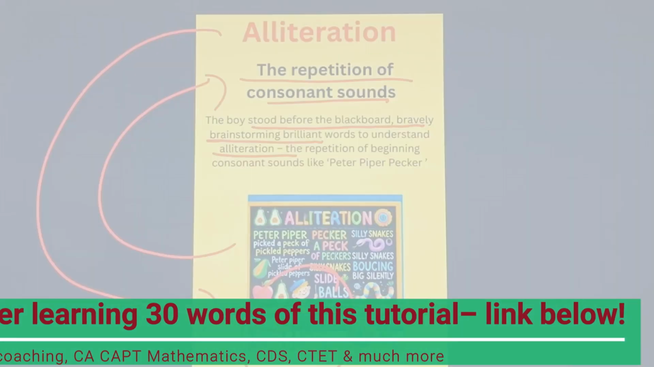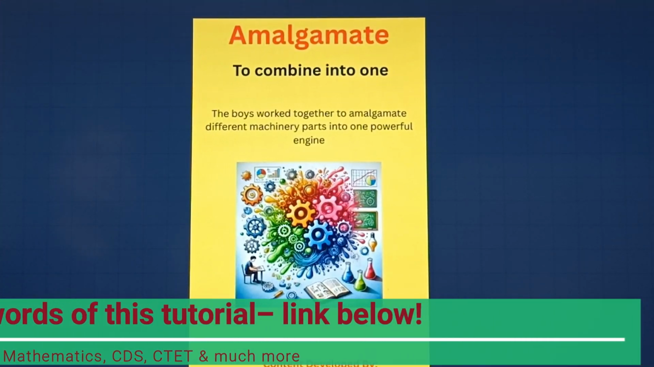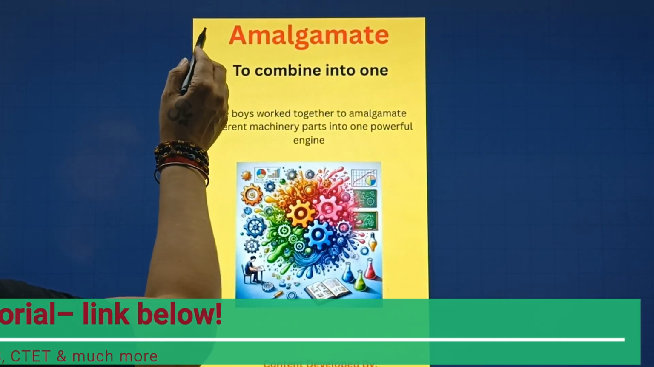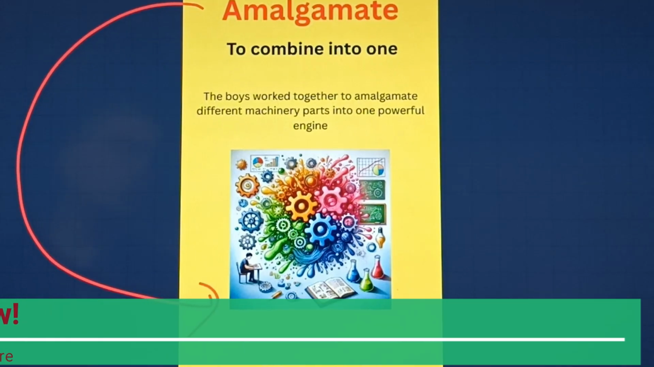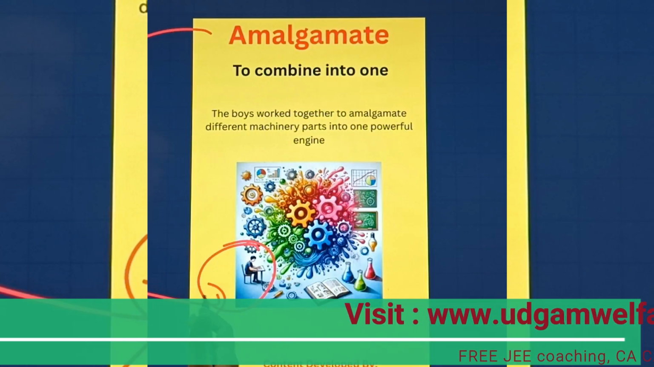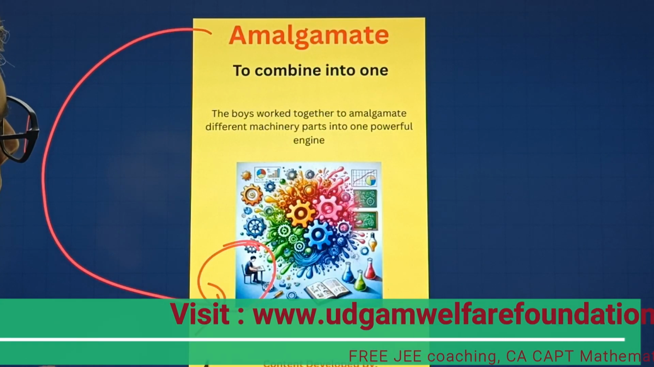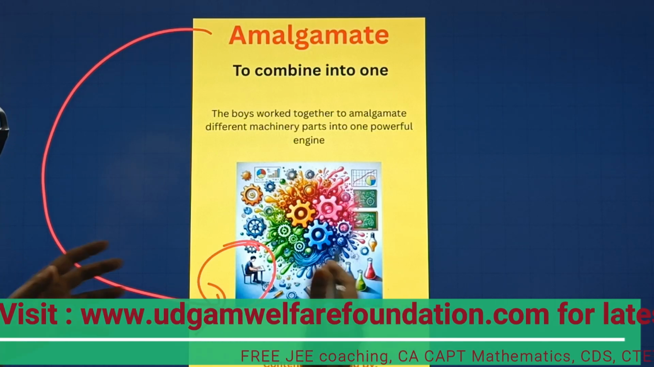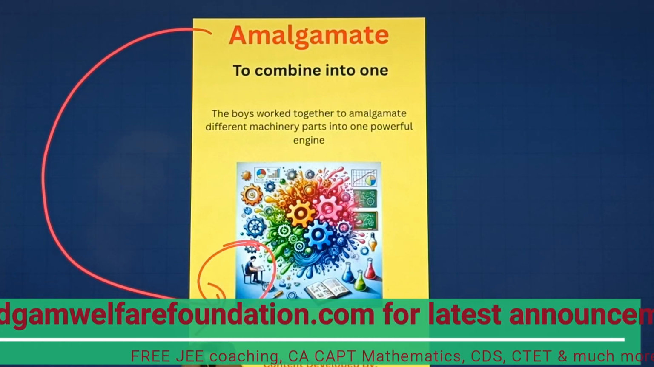Now let's move towards our next word. So students, this is our next word, which is amalgamate. Amalgamate, let's understand with the help of this particular picture here. A person is sitting here and he is trying to combine various parts, or you can say small machinery parts, with each other. Now let's understand the meaning.